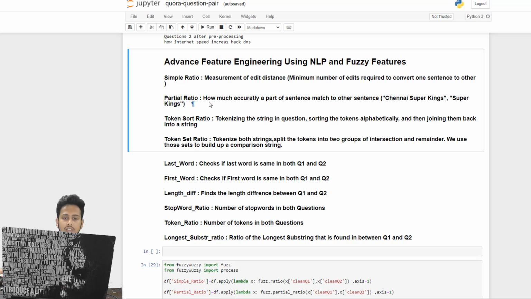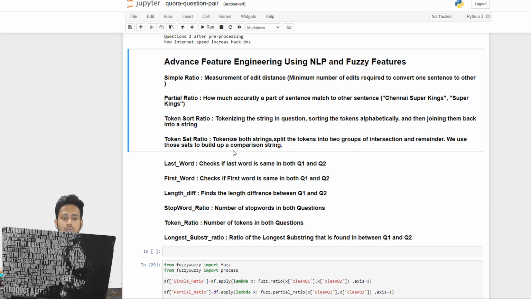And then partial ratio: how accurately part of a sentence matches the other. Here you can see Chennai Super Kings as well as Super Kings. Both sentences try to say the same meaning. As humans, we understand Super Kings is talking about Chennai Super Kings, but other people won't be able to understand, and that is why we are using partial ratio. And token sort ratio: tokenizing the string, sorting it, doing this with both question one and question two, and then joining them back. Then we see how many words have matched and if they are equal or not.